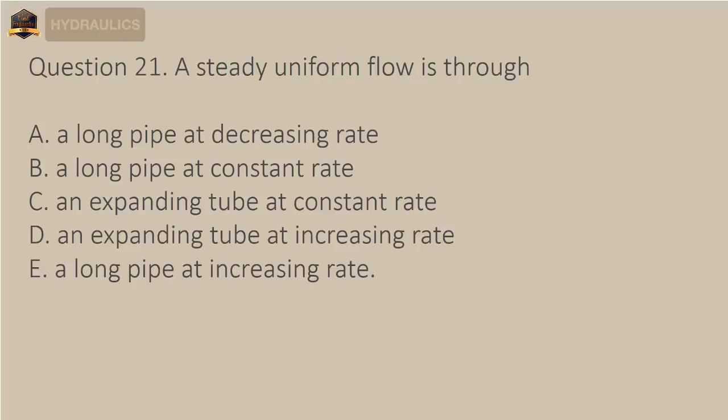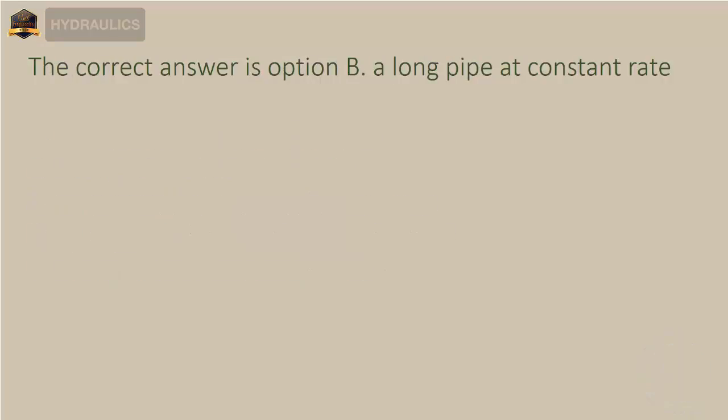Question 21. A steady uniform flow is through A. A long pipe at decreasing rate, B. A long pipe at constant rate, C. An expanding tube at constant rate, D. An expanding tube at increasing rate, E. A long pipe at increasing rate. The correct answer is option B, a long pipe at constant rate.